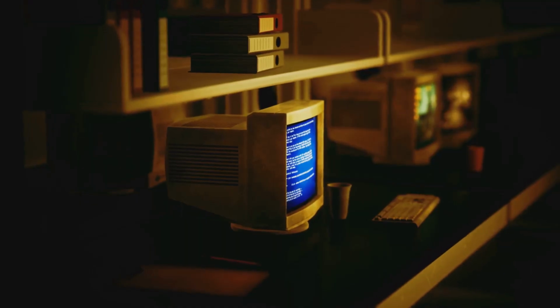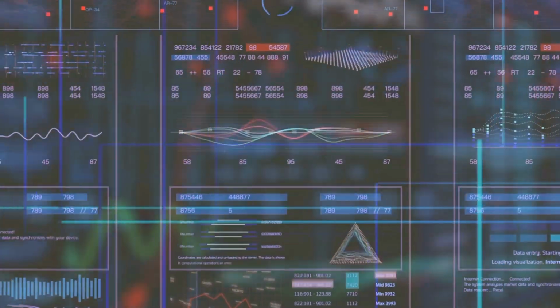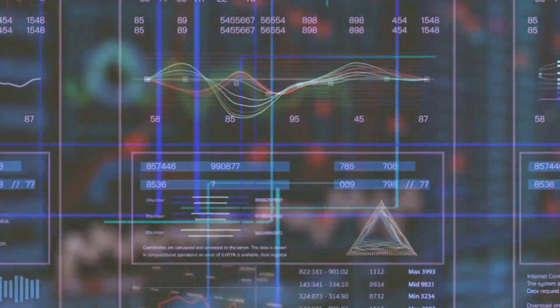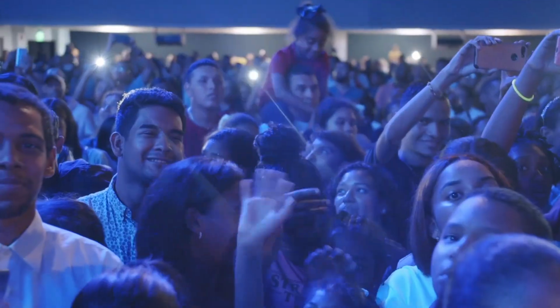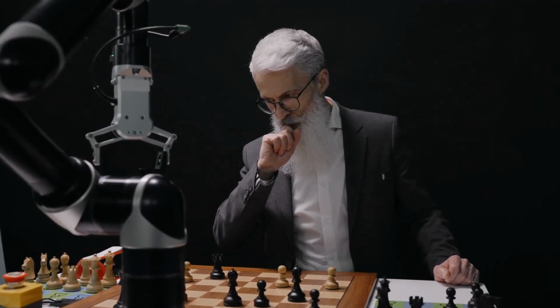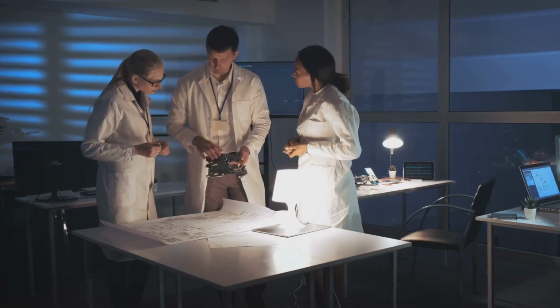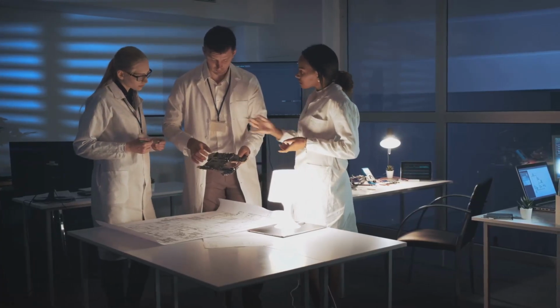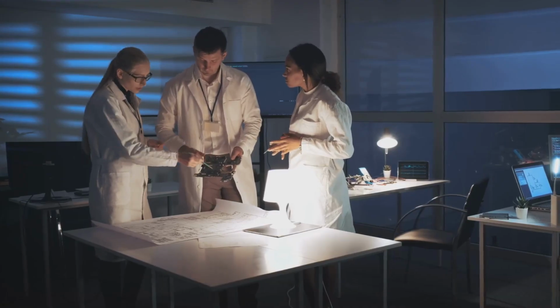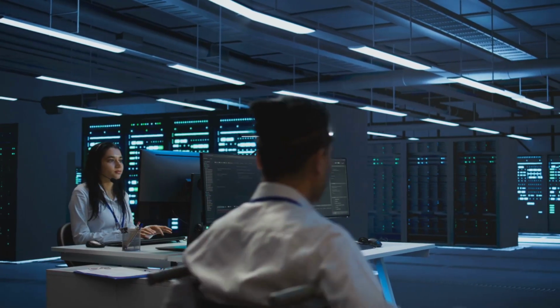Now let's be clear, Deep Blue wasn't using machine learning. It didn't learn or adapt, it brute forced every possibility. But to the world, it felt like AI had taken a huge leap. It was no longer science fiction. It had just defeated a world champion on live television. After the headlines faded, the quiet, less glamorous work continued. The slow engineering of systems that would scale with data. In the next decade, the internet would give machine learning the fuel it needed.